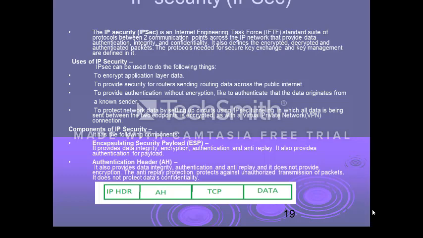The AH comprises optional authentication mechanisms and algorithms like MD5, SHA-1, 2, 3, 4, etc. And the ESP takes care of the encryption part.